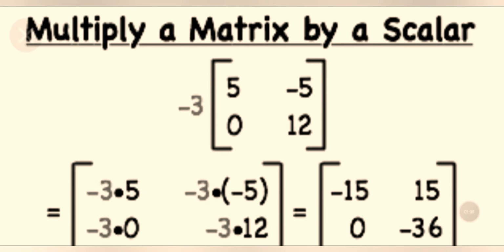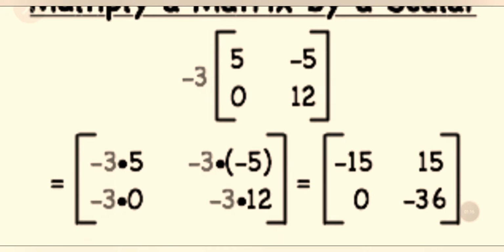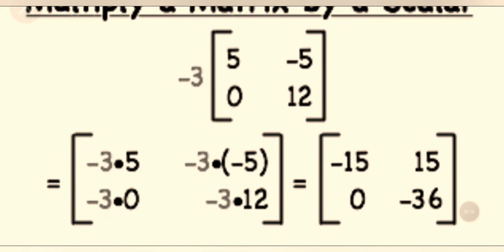Multiply a matrix by a scalar. Minus 3 times the matrix 5, minus 5, 0, 12. That means minus 3 times 5, minus 3 times minus 5, minus 3 times 0, minus 3 times 12.